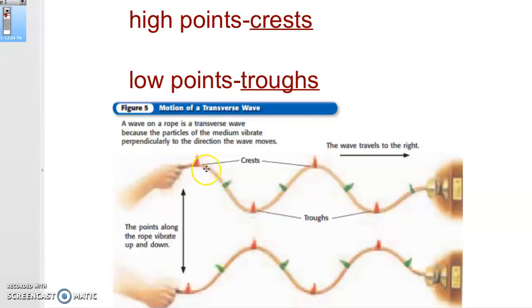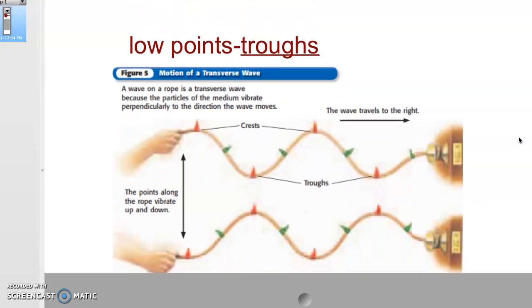As you can see here, the crests are the orange pieces at the top, and the troughs are the orange pieces that are at the bottom. And the green is letting you know other parts of the wave, so that if you were moving this, you would see that they would move with it. So the wave travels to the right, and the person is moving their hand up and down while it's connected to the doorknob there. It says a wave on a rope is a transverse wave because the particles of the medium vibrate perpendicularly, right? So opposite: up and down versus right and left.